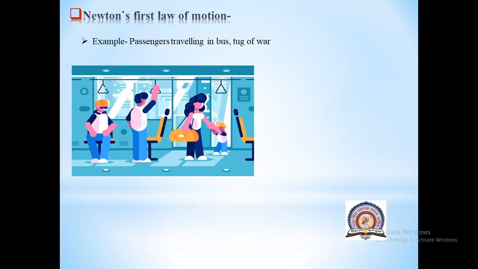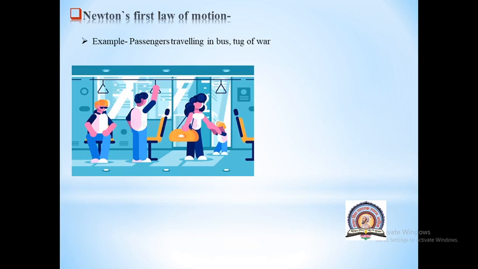Why? Because you are in motion. You are in uniform motion with constant speed, and the tendency of your body is to continue that motion until any force is applied to you. In this case, if the driver applies the brake, then force is applied on the tires and the bus is stopped suddenly.